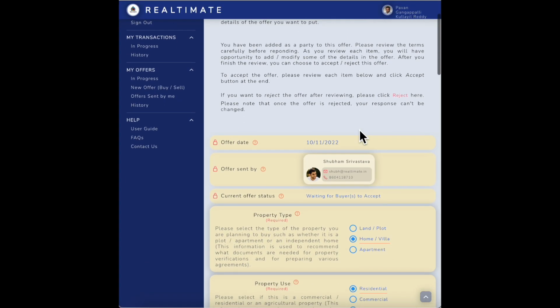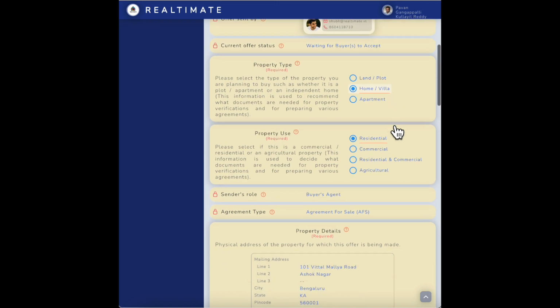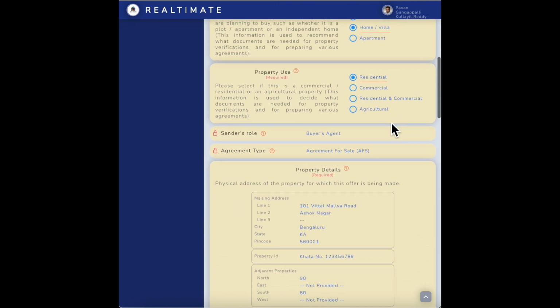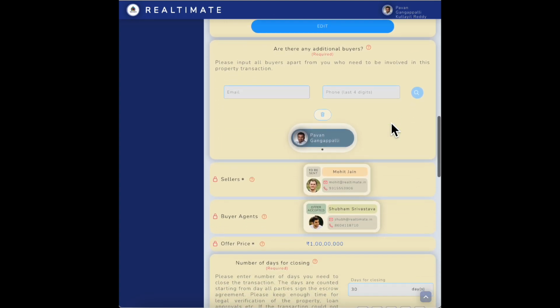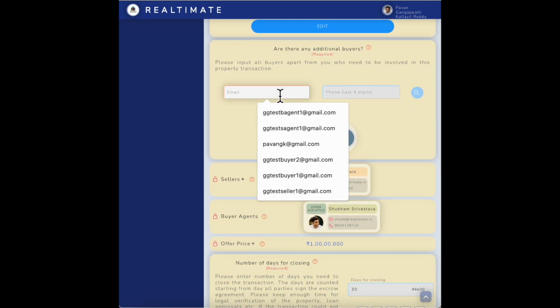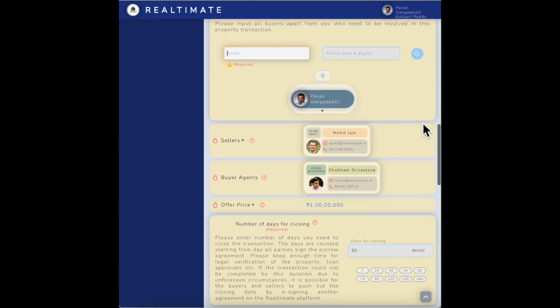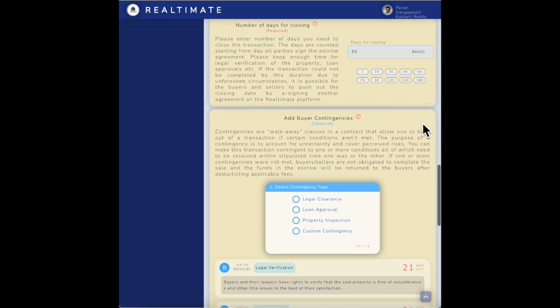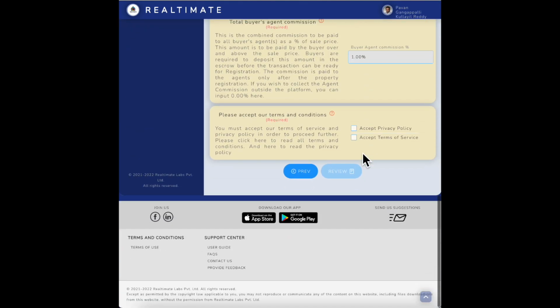I'm the buyer. I'm going to look at the offer, and I trust my agent, and I see that he's filled in all the information just exactly like what was discussed and what was needed. And if I wanted to add my wife here for example, I can make an invite and add her, but I'm going to leave it as is for simplicity's sake. So I like the contingencies, everything looks good, and all I'm going to do is simply accept.